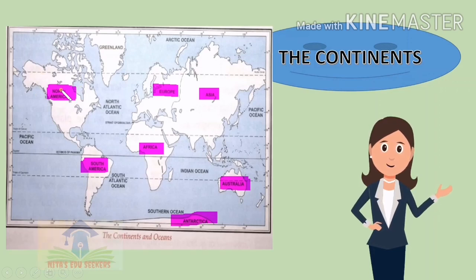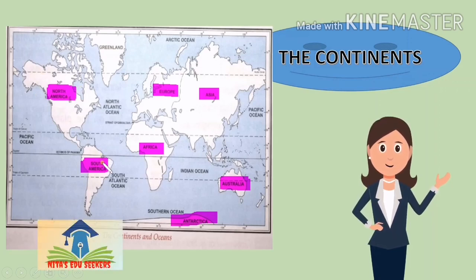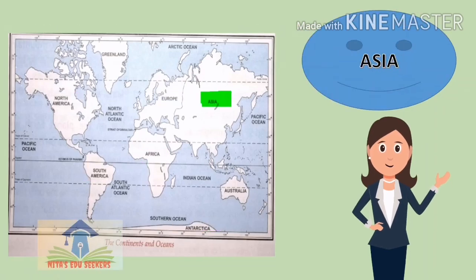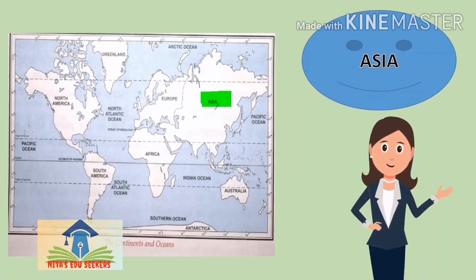North America, South America, Africa, Europe. This one is Europe. See the cursor, and this one, the biggest one, is Asia. This is Australia and Antarctica. So overall we have 7 continents. Now see the explanation of each one in detail.